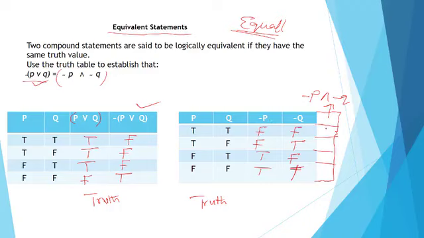FF is F. F true is still F because it's not true. We only have true in conjunction when we have true. True F is F, and true true is true. So this point is now F F F true. That's false true, and this is false true. So these two are equivalent.